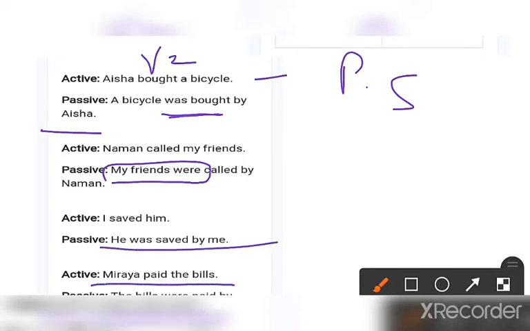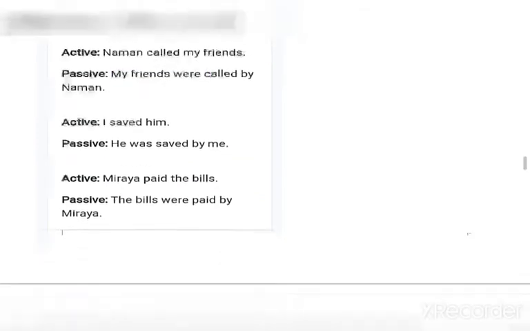Miraya paid the bill. The bills were paid by Miraya. Okay.